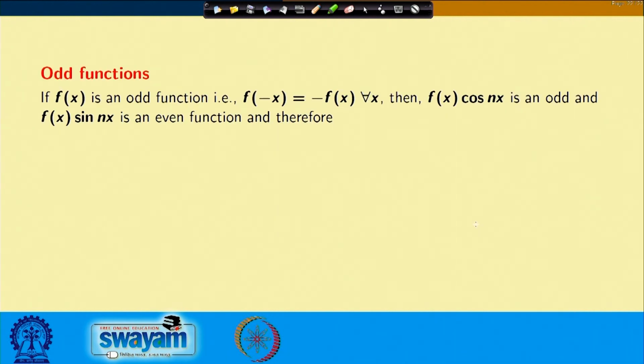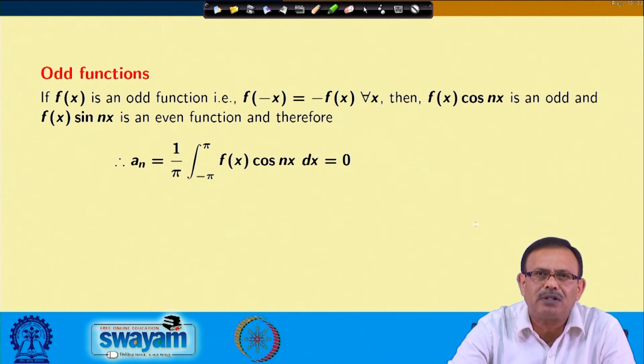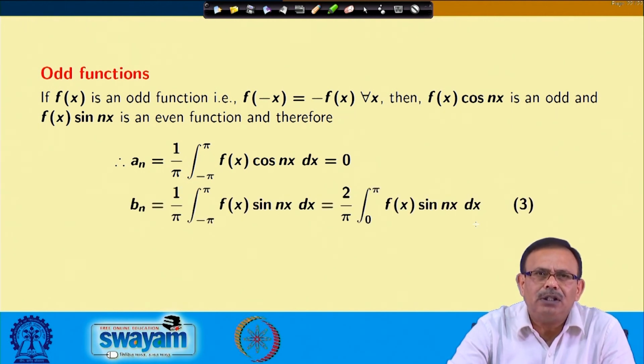For the odd function, as you know, f(-x) equals minus f(x) for all x, then f(x) cos nx is an odd function and f(x) sin nx is an even function. So, your a n equals 1/pi times the integral from minus pi to pi of f(x) cos nx dx, where f(x) cos nx is an odd function. So, the value of a n will be 0, and b n equals 1/pi times the integral from minus pi to pi of f(x) sin nx dx. f(x) sin nx is an even function, since f(x) is odd. So, I can write it as the integral from 0 to pi of f(x) sin nx dx. So, for even and odd functions we can calculate it like this.